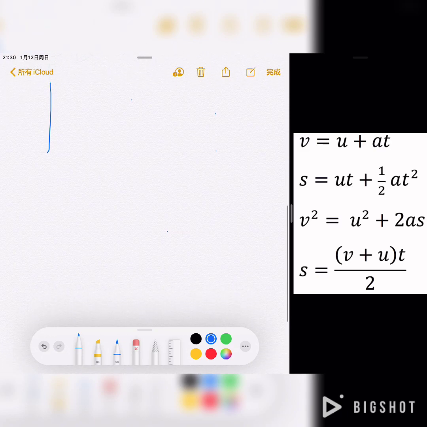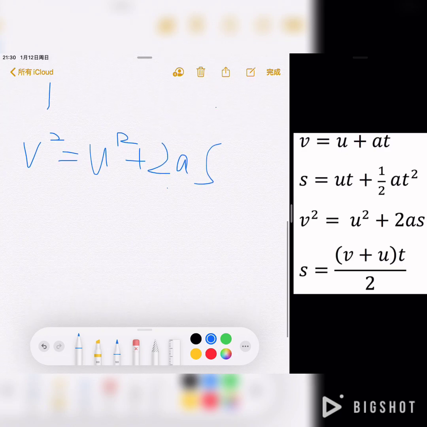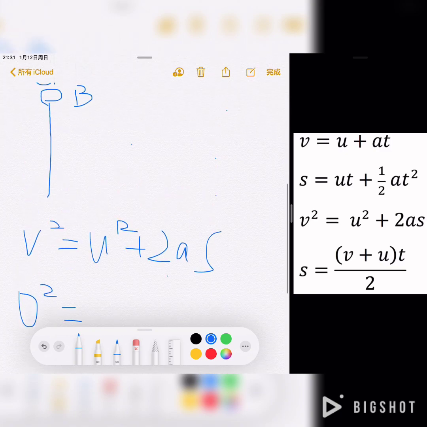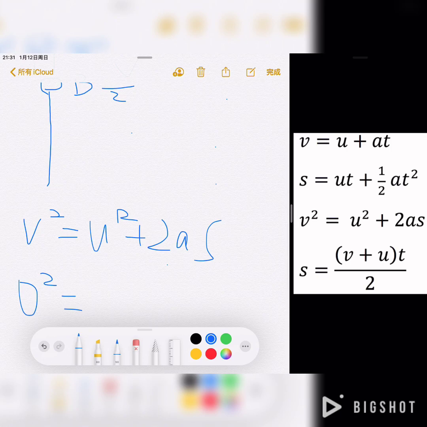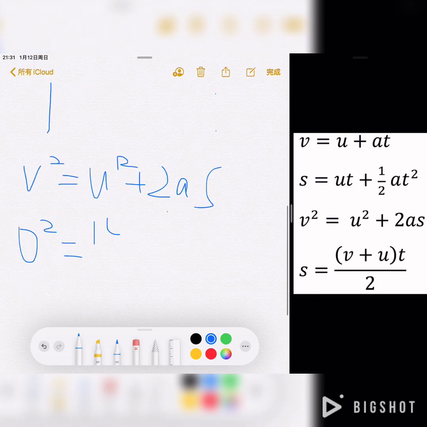So here let's use the equation again. V is equal to 0. And u at point B should be v over 2. So use the answer we got in question A, which is 14.3.